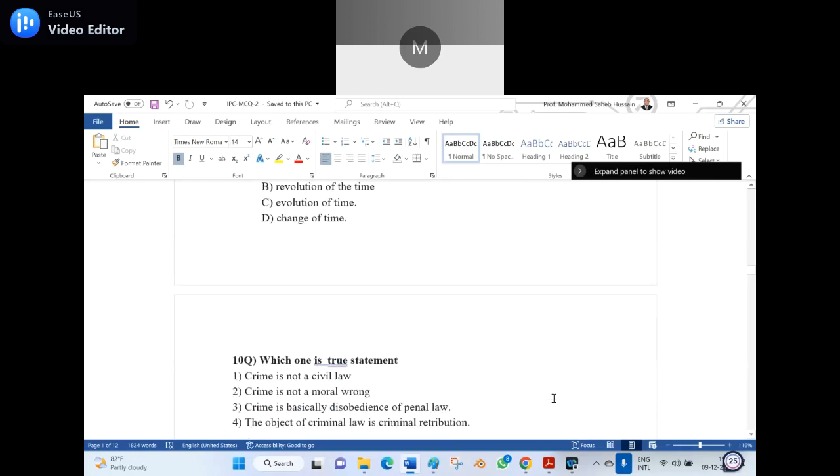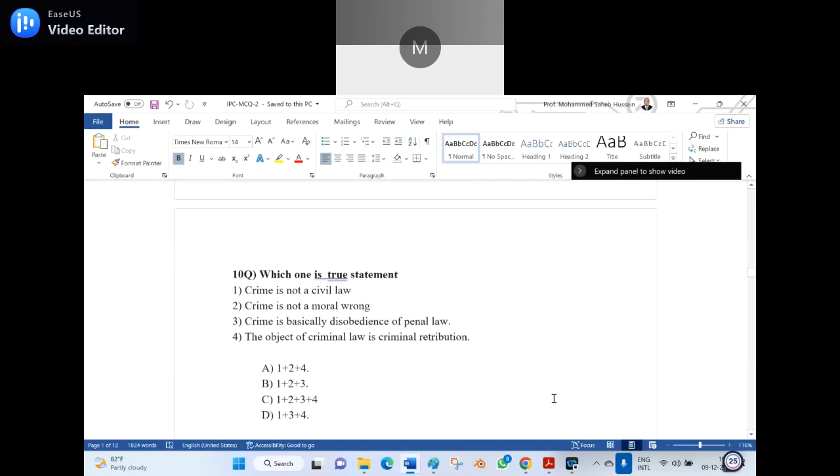So now let us go to the 10th question. Which one is a true statement? Number 1, crime is not a civil law. Number 2, crime is not a moral wrong. Number 3, crime is basically disobedience of the penal law. Number 4, the object of criminal law is criminal retribution. Now here are the options. A, option 1 plus 2 plus 4. B, option 1 plus 2 plus 3. C, option 1 plus 2 plus 3 plus 4. D, option 1 plus 3 plus 4. Which one is the right true statement?